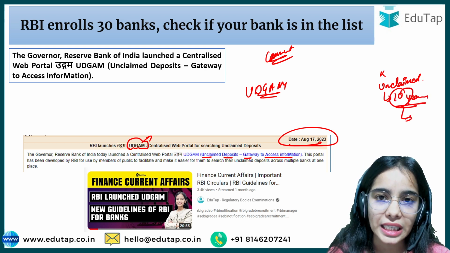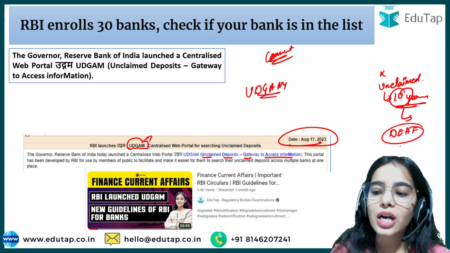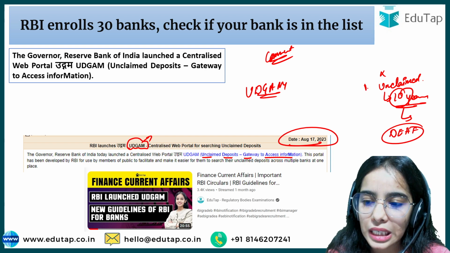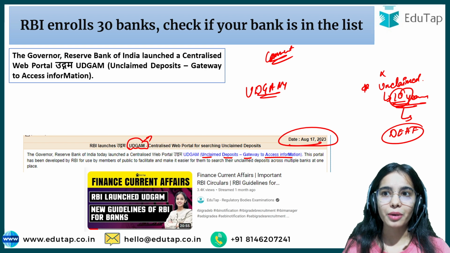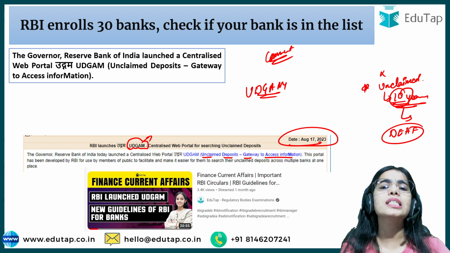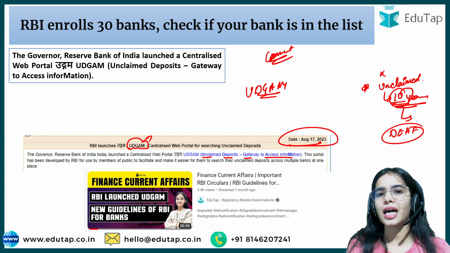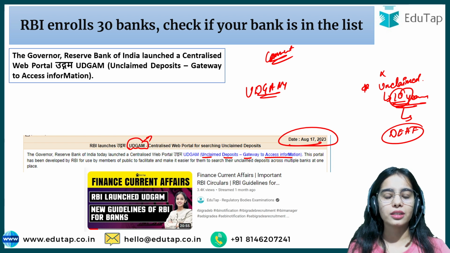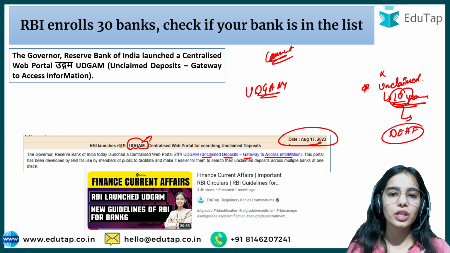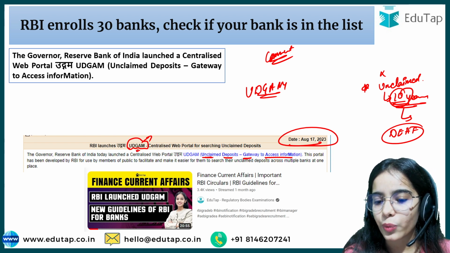Then that money goes to the Depositors Education and Awareness Fund. Now the RBI does not want these funds to go unclaimed, because for 10 years no one is using that money. That means the circulation in the economy is lesser, or this should not happen. The people should get the money that belongs to them. So RBI said that this is happening too much, and many of the accounts are going unclaimed. So RBI launched the Udgam, the Unclaimed Deposits Gateway to Access Information.